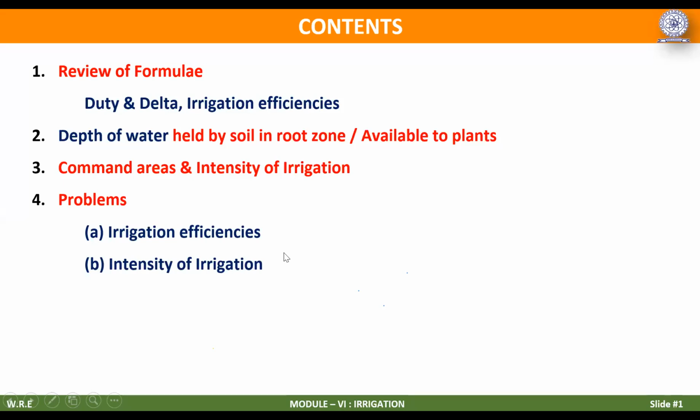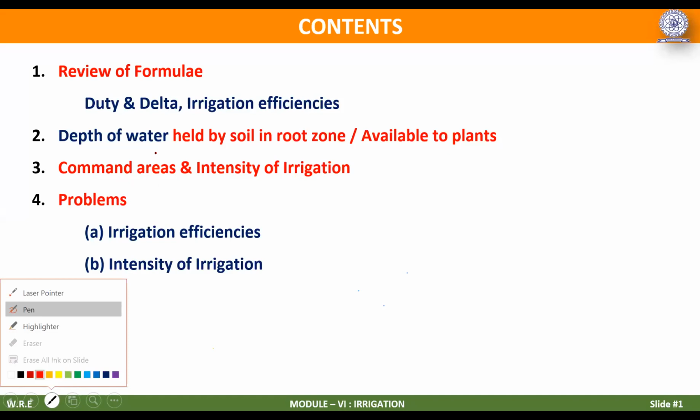And the third topic is command area and intensity of irrigation. We will discuss what is known as command area, and how to calculate the intensity of irrigation.